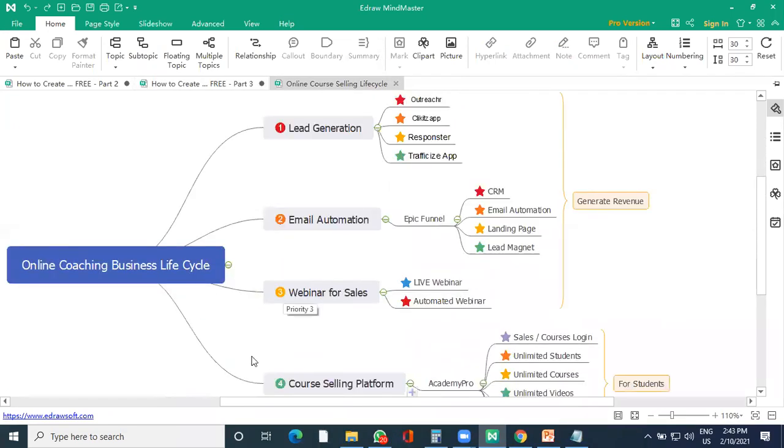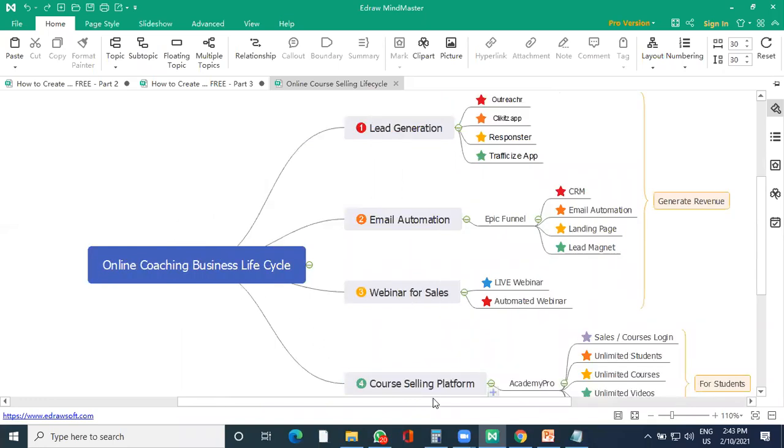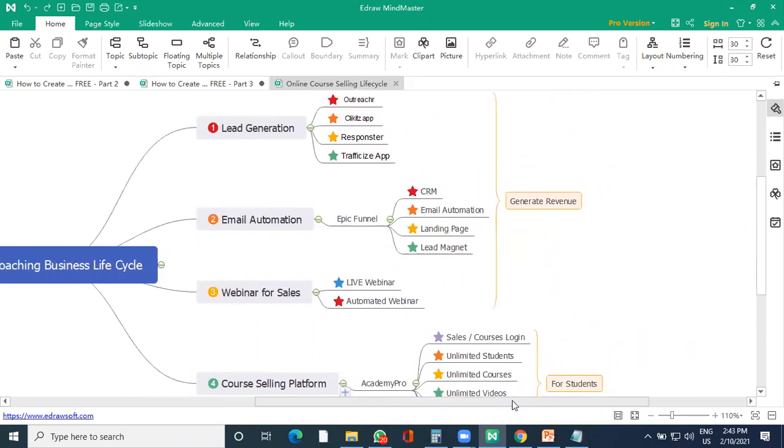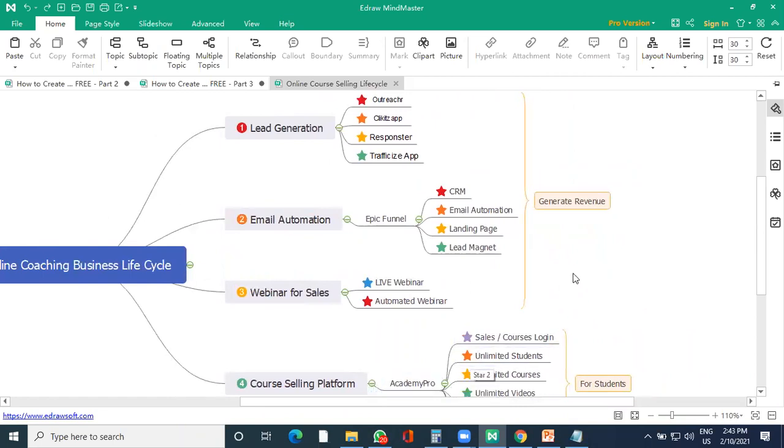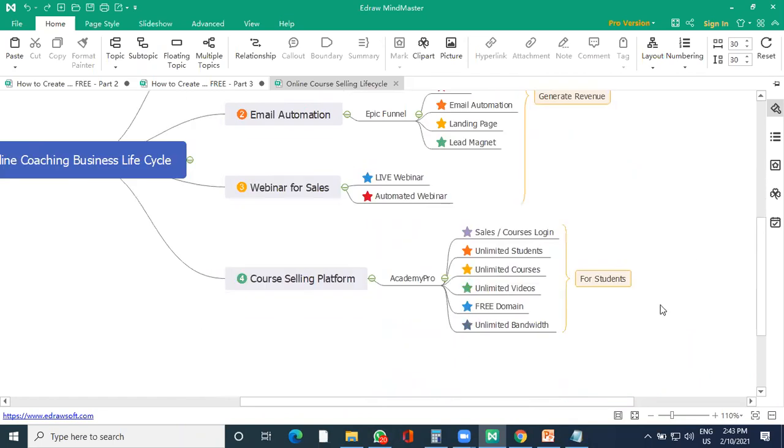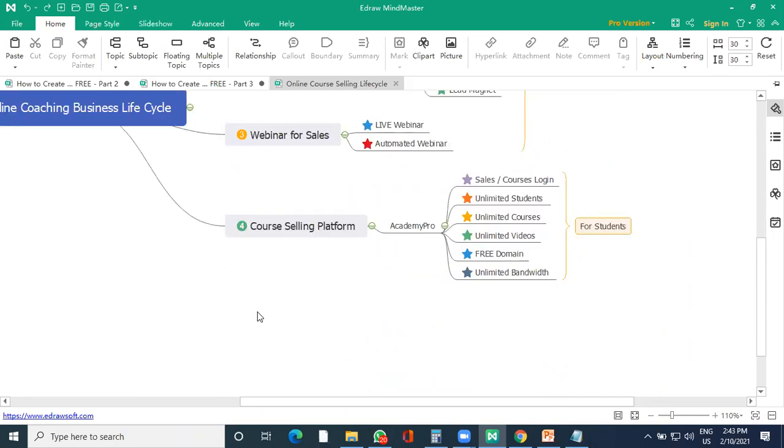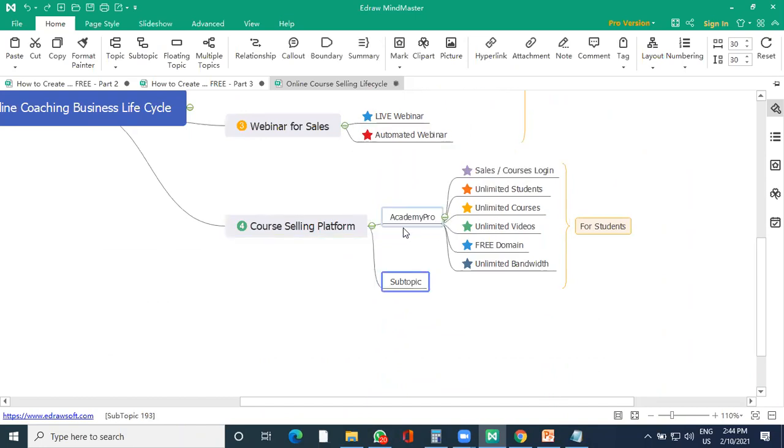Now for your online course journey, the online course coaching business, this is their life cycle. Most of the people feel, okay, I just require a course selling platform like Teachable, and that's it. My work is done. It's not like that. If you are doing a course selling platform, I've given an option like Academy Pro. Right now, you also have an option with WordPress.